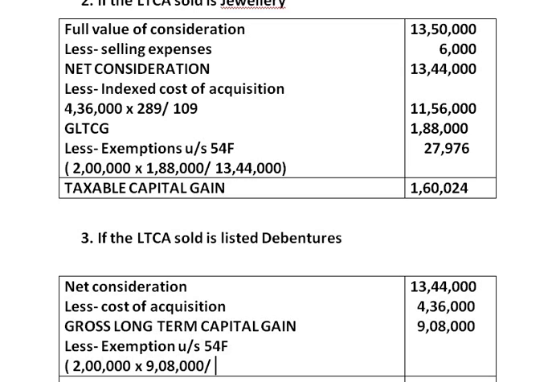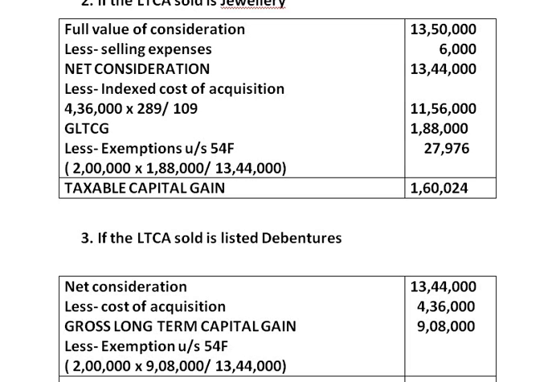This we divide by the net consideration, which is 13,44,000. So now we get 2 lakh into 9,08,000 divided by 13,44,000.